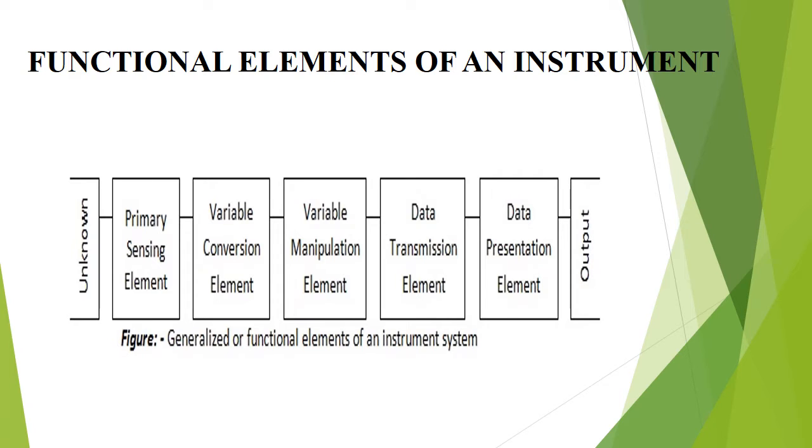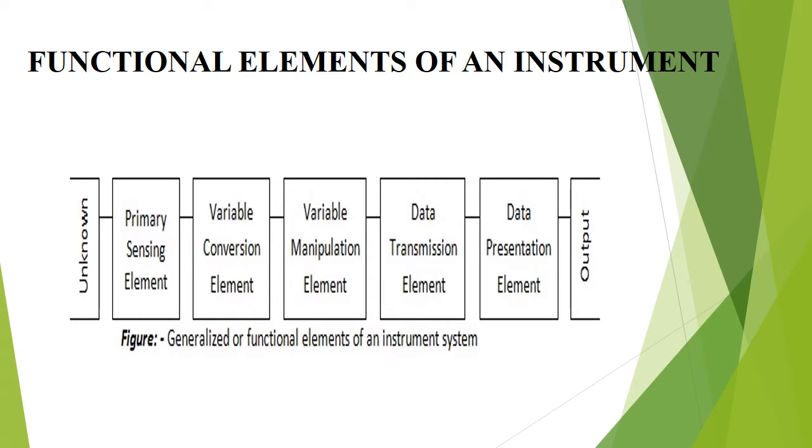Primary sensing element. The quantity under measurement makes its first contact with the primary sensing element of a measurement system. That is the measurand, which is first detected by the primary sensor, which gives output in a different analogous form. This output is then converted into an electrical signal by a transducer. The first stage of the measurement system is known as the detector transducer stage.